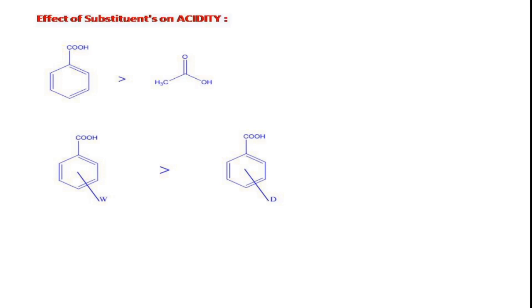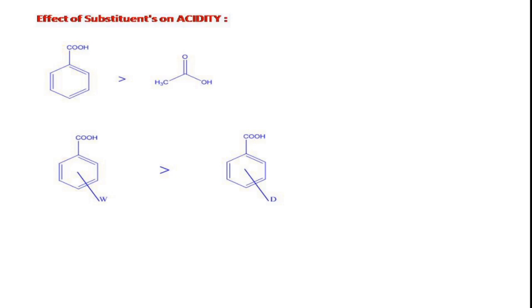Aromatic carboxylic acids are stronger than aliphatic carboxylic acids, right? Now if we discuss the effect of substituents on aromatic carboxylic acid, that is benzoic acid, due to the presence of an electron withdrawing group on the benzene ring, it decreases the negative charge on the carboxylate anion, thereby its acidity increases.